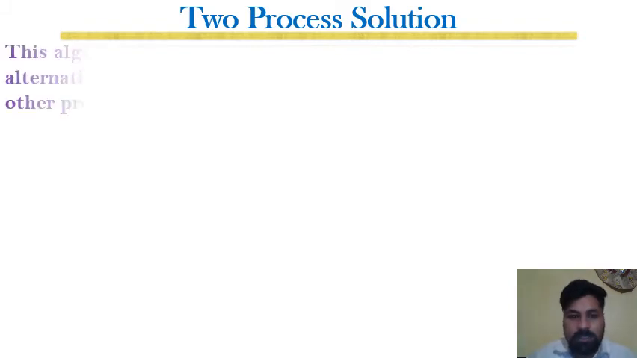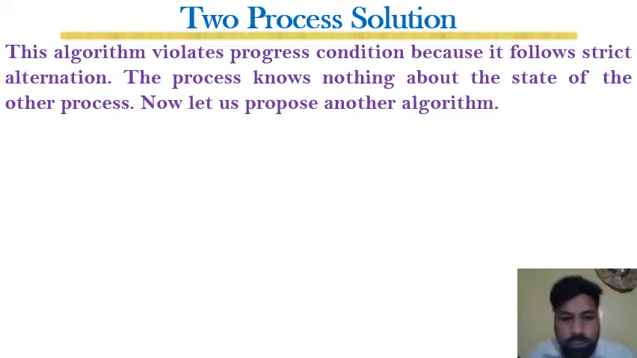Now let us consider another solution, that is called Dekker's solution. The previous algorithm violates the progress condition because it follows strict alternation. The process knows nothing about the state of the other process in the previous algorithm that we discussed. Now let us propose another algorithm, that is Dekker's algorithm.